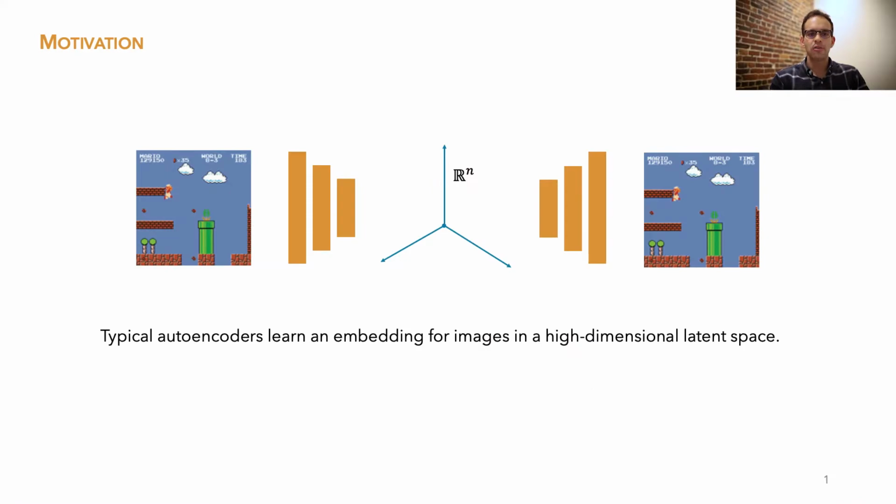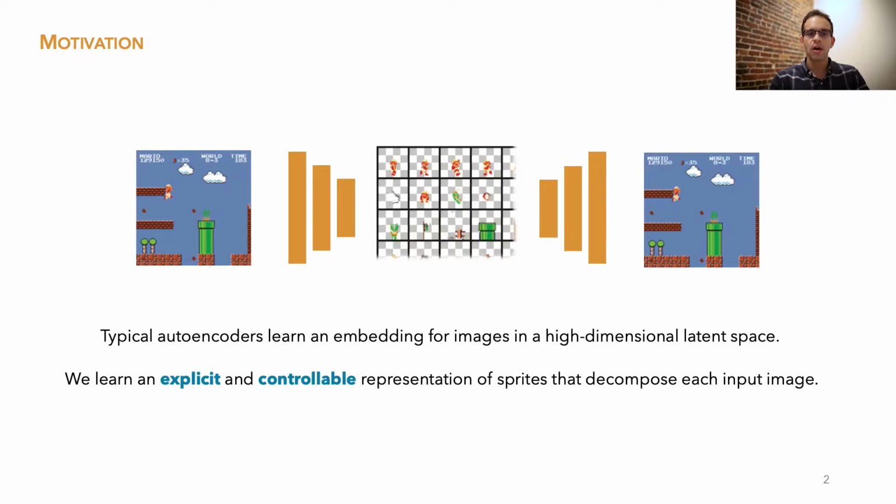A typical autoencoder-style deep network learns to project images onto a high-dimensional latent feature space. While such learned latent spaces often reveal interesting structure in the training data, they can be difficult to understand or manipulate. Instead, we propose to learn a latent space that is explicit and controllable.